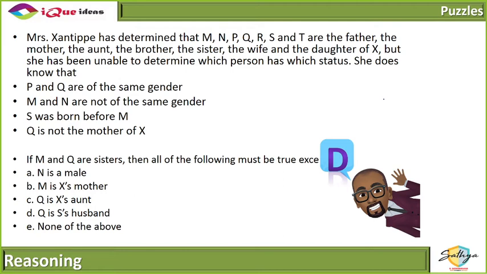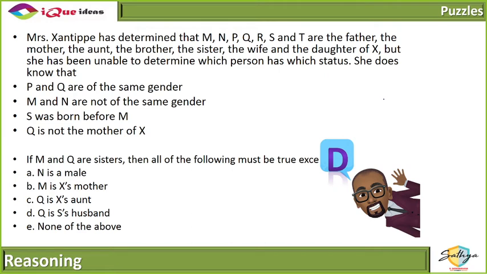Why can't M be X's mother? Is there any condition which says that M cannot be X's mother, or that Q cannot be X's aunt? If M and Q are sisters, in fact, it's very highly probable that M and Q are the mother and aunt.